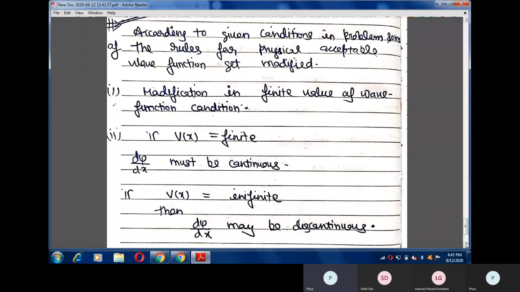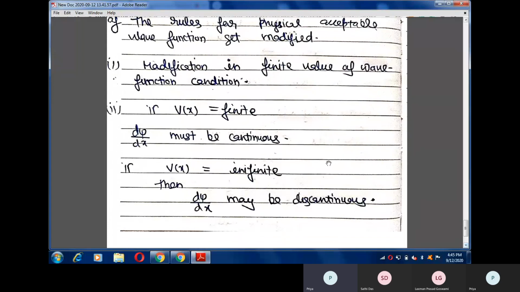The second modification in those rules is that if the potential in which the particle or system is present is finite, then the condition must hold, that d psi by dx must be continuous. But if the potential is infinite, then we can relax this condition. What does it mean?